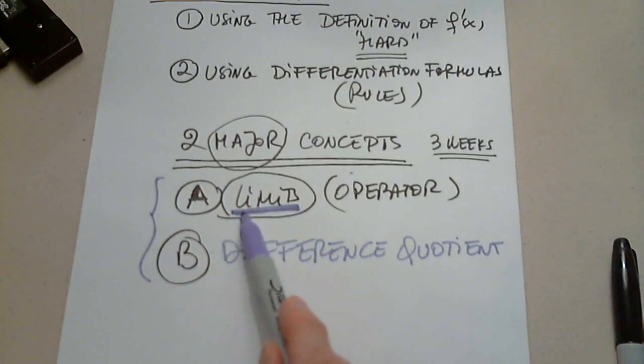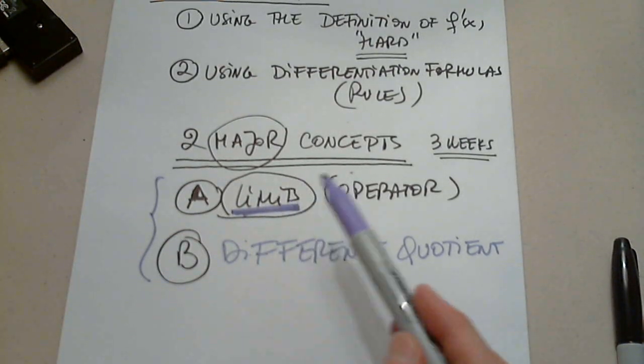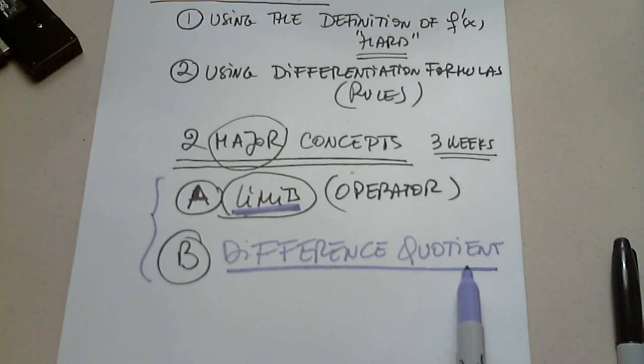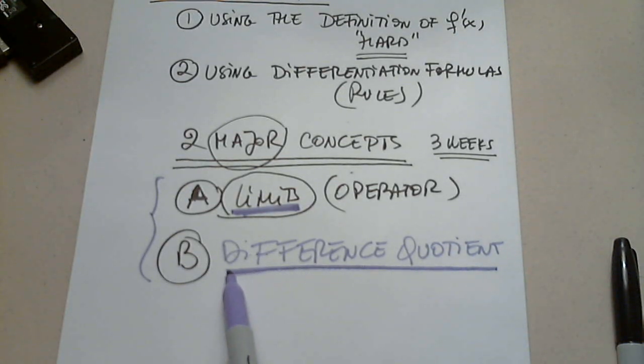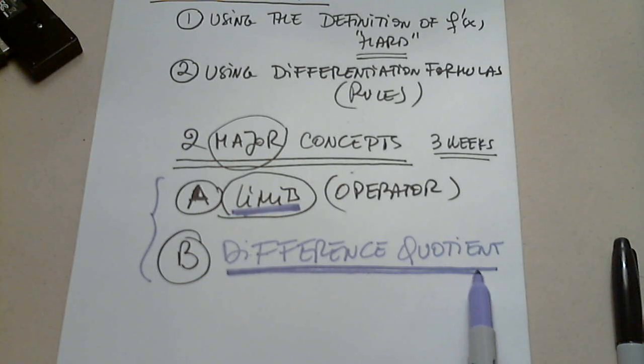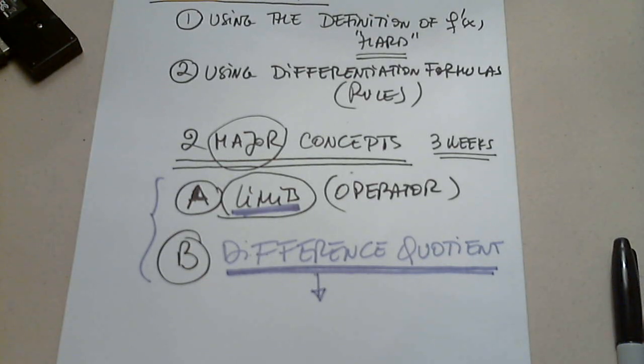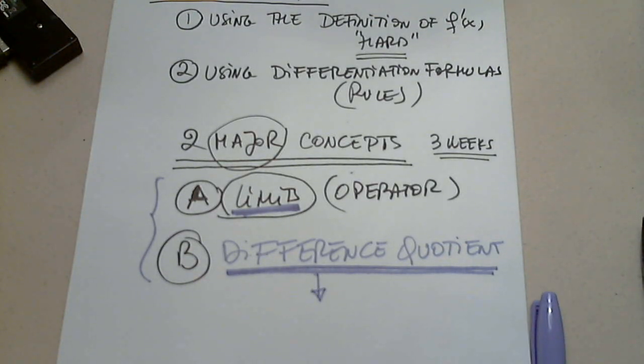How to deal with limits, and we looked at so many different situations, and how to find, simplify, and determine the difference quotient. Anyone remembers what is the formula for the difference quotient? Very important formula.